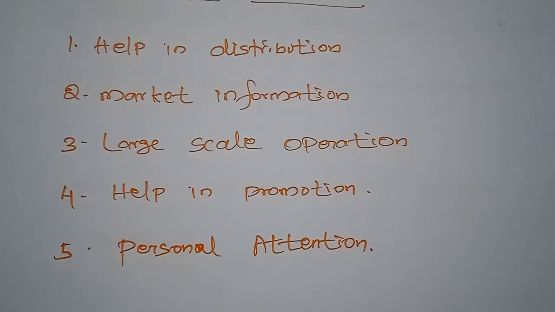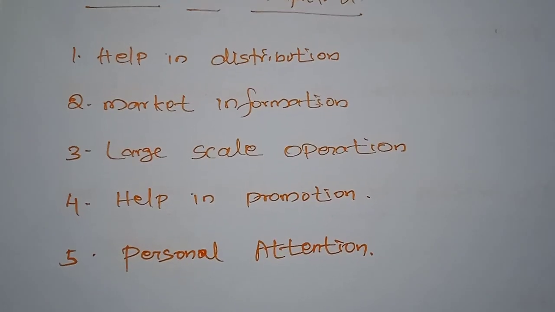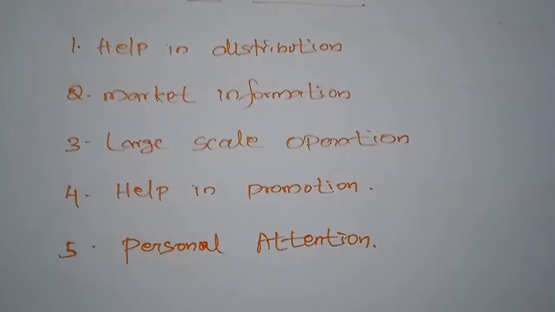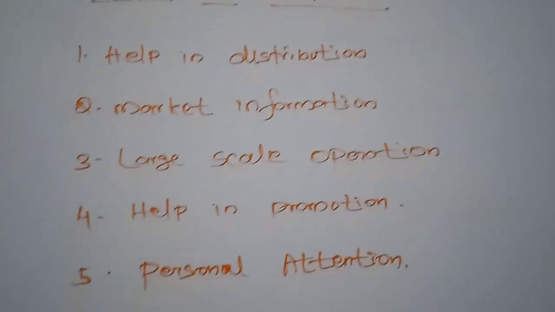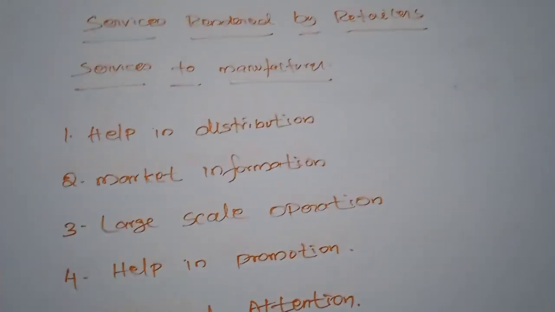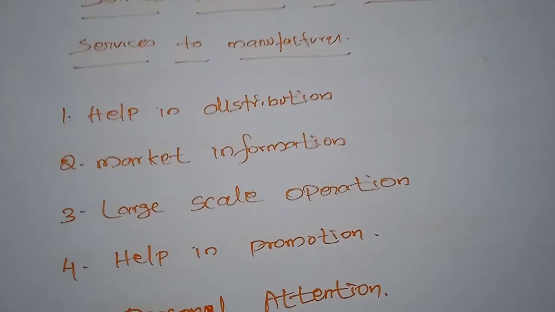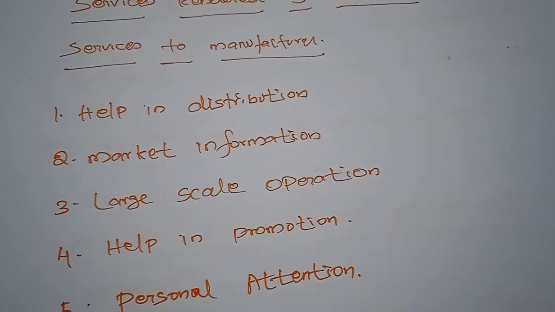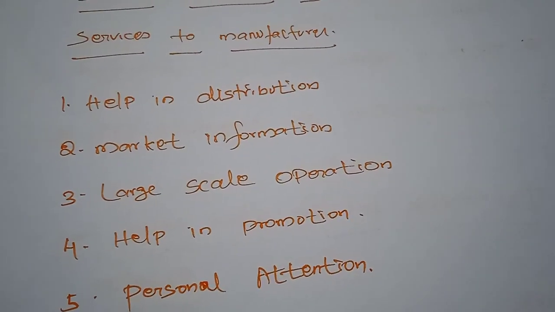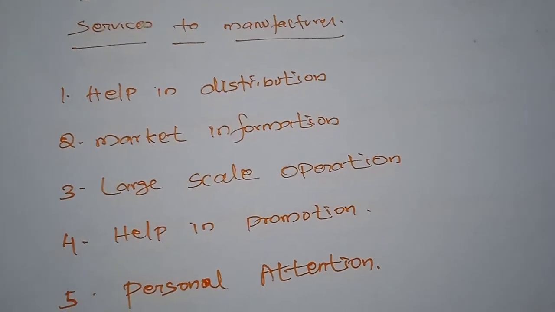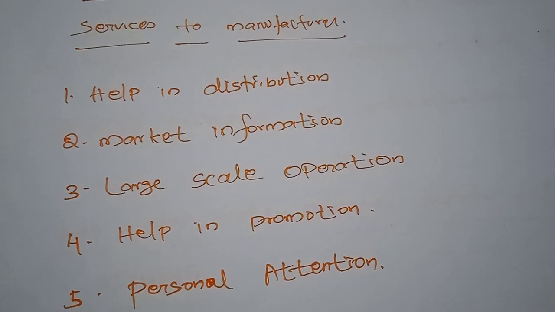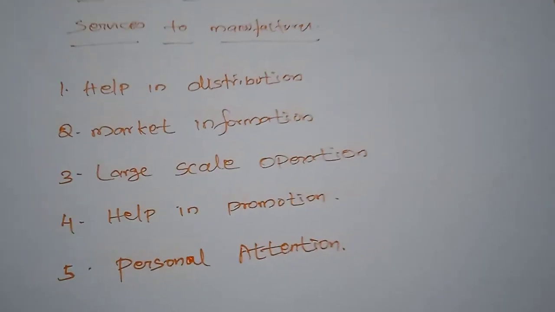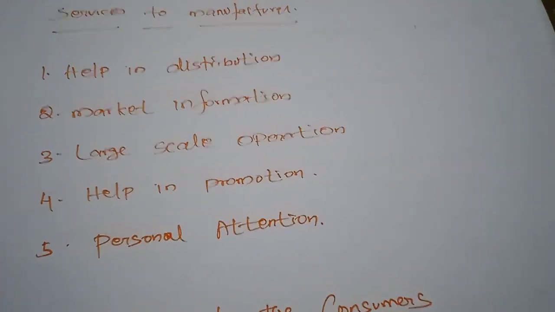Next, market information. The retailer supplies valuable information to the wholesaler about changes in taste, preferences, fashions and so on of the consumers. Market information is an important factor in increasing production and wholesale. The wholesaler and the manufacturer never have the chance to understand the taste, preferences and fashions of the consumers. We can never assume when the demand and the taste of the consumers is going to change, but the retailer knows their consumers very well.